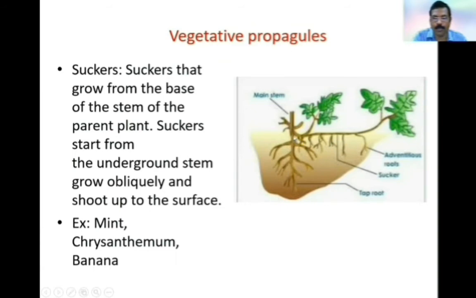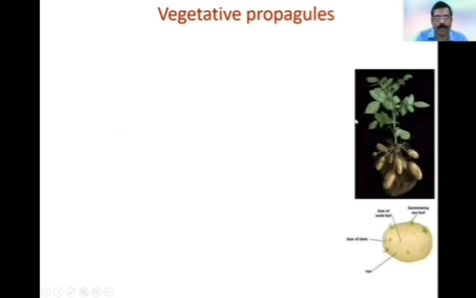So a small branch arises from the base of the stem, grows obliquely under the ground, and after some time it will come up. While it is growing under the ground, adventitious roots are developed here. Whenever this branch is separated from the parent plant, it will develop into a new plant. Examples: mint, chrysanthemum, and banana.